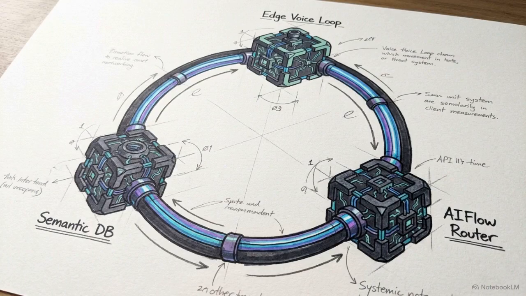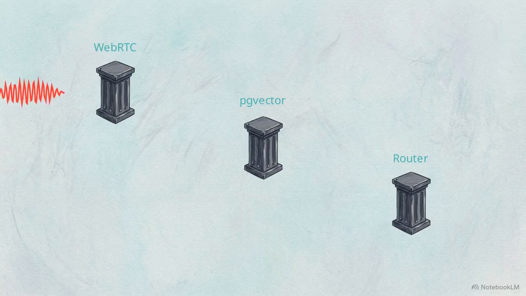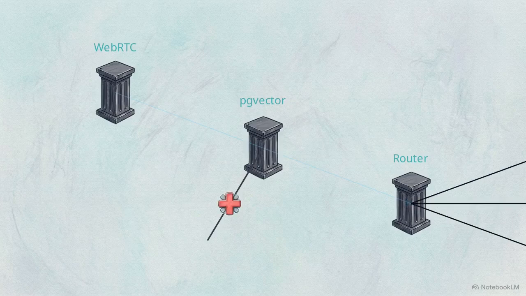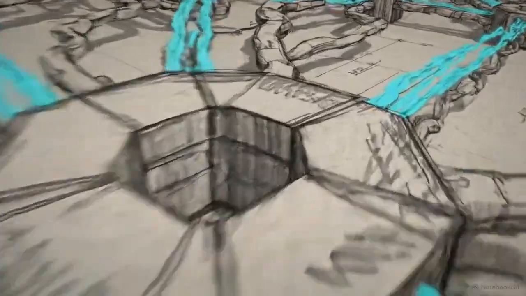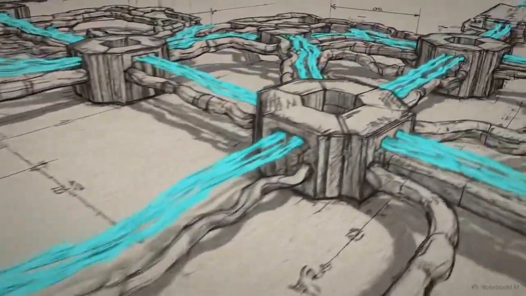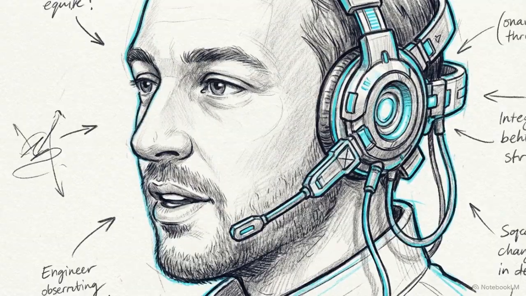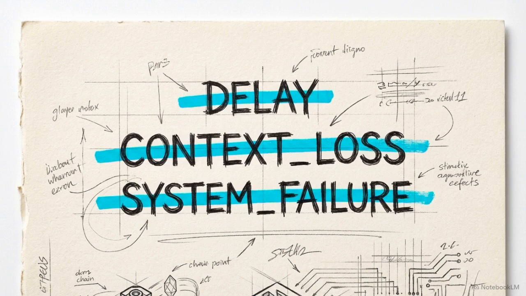When you examine the complete GestaltView architecture, the edge voice loop, the semantic database, and the multimodal router operate as a single organism. A single user interruption flashes across all three pillars simultaneously. The WebRTC connection detects the input, the semantic layer verifies the context, and the router manages the fallback logic. Building an integrated system like this requires significantly more engineering overhead and complexity than deploying a standard API wrapper. But the most critical feature of this architecture is entirely invisible to the user. It is the exact absence of lag, amnesia, and downtime.